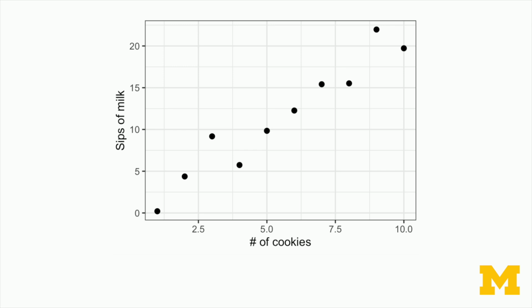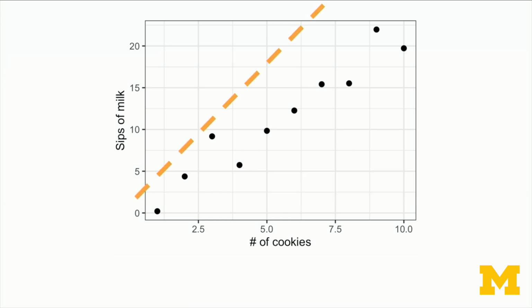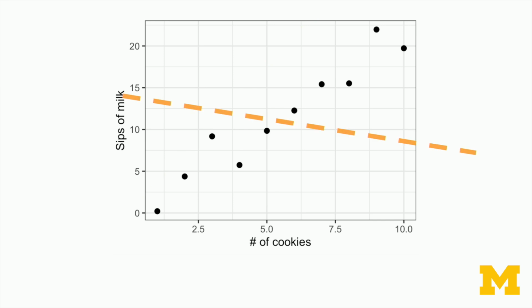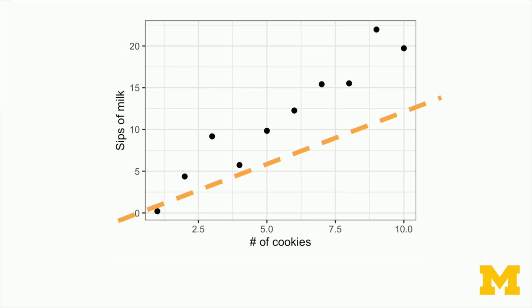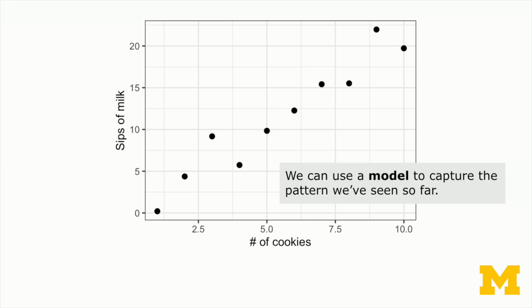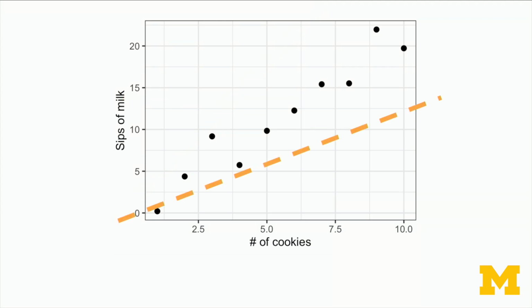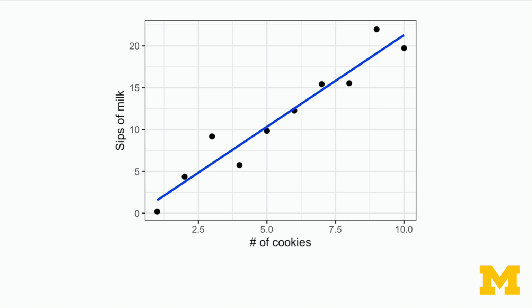So something we can do with this data that we have is we can use a model to try to capture the pattern that we've seen. Now, you might have some associations with the word model. In this case, what we're going to mean by that is that I'm going to take this shape, this line, right? I can take a line. And I'm going to say, okay, how can I use this line to fit the data? And we're looking for the best fit, right? So I'm going to do that one more time for you. So I go here. We could fit it this way, not so good. Could fit it this way, and there we go. That looks like a pretty good model.